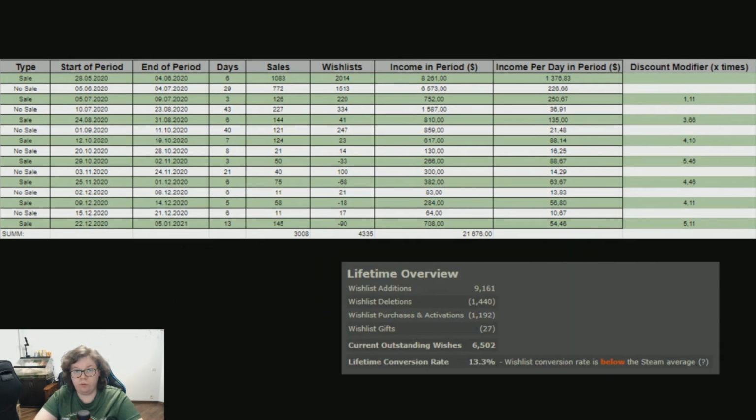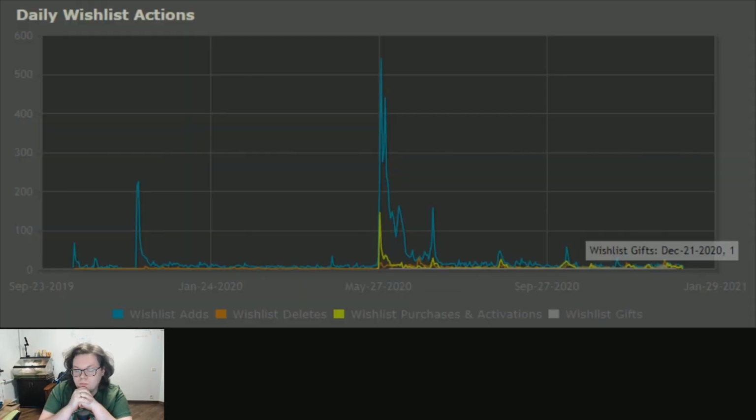I got about 4,000 new wishlists during this 6-month period, even though most of them accumulated right after the release of the game. Here you can see the overall wishlist graph. The blue line means that someone added your game to their wishlist, the orange line means that your game was deleted from a wishlist without buying the game, and the green line means that someone who previously wishlisted your game finally bought it.